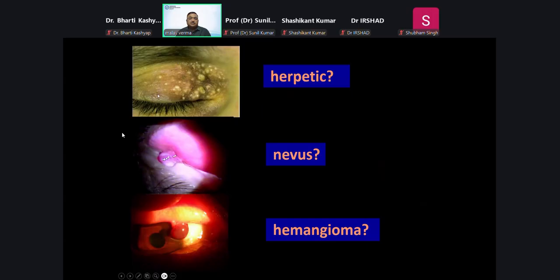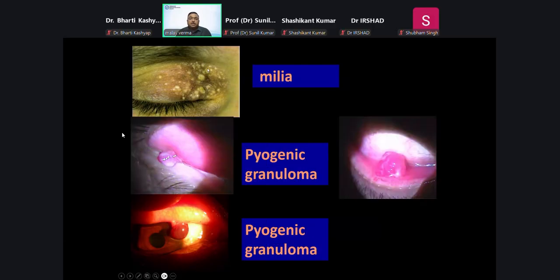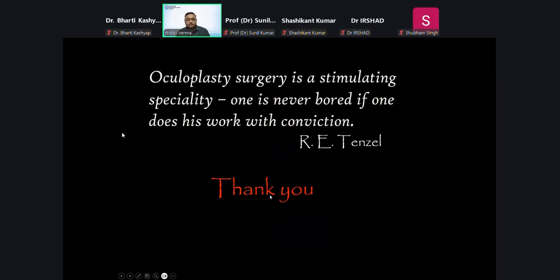Then once again, you are sometimes faced with a dilemma whether this is a viral lesion, whether this is a nevus, and whether this is a hemangioma. But then this is milia, and this is the pyogenic granuloma, which is arising from the conjunctival side. Once again, another form of pyogenic granuloma. Actually, pyogenic granuloma is a hemangioma.